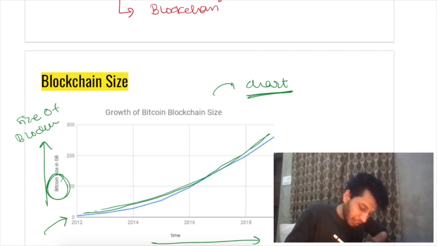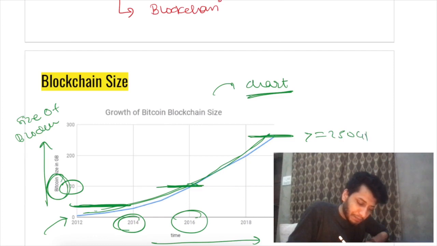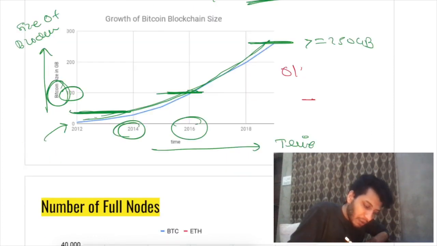As you can see, it was less than 100 GB in 2014, in 2016 it was around 100 GB, and now at the time of making this video it is around 250 GB. So you may be thinking, okay, but where is the problem?